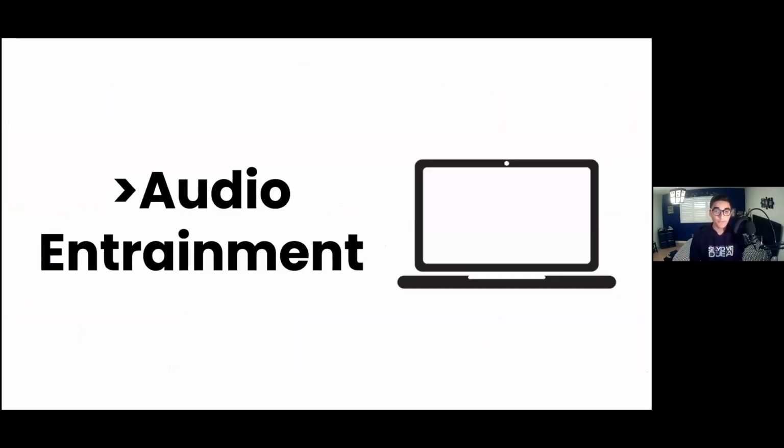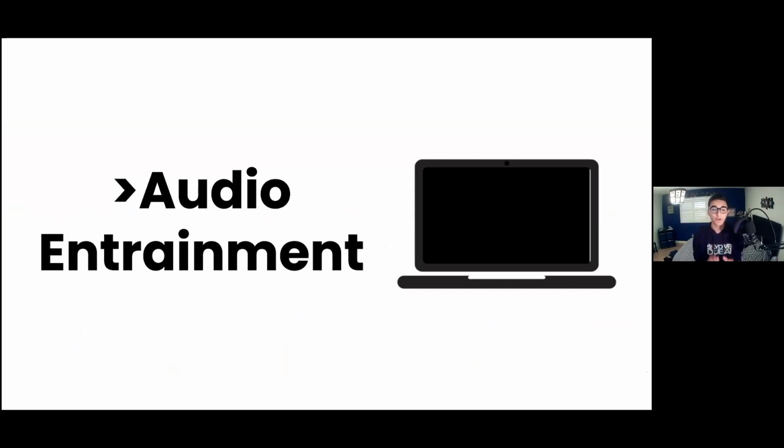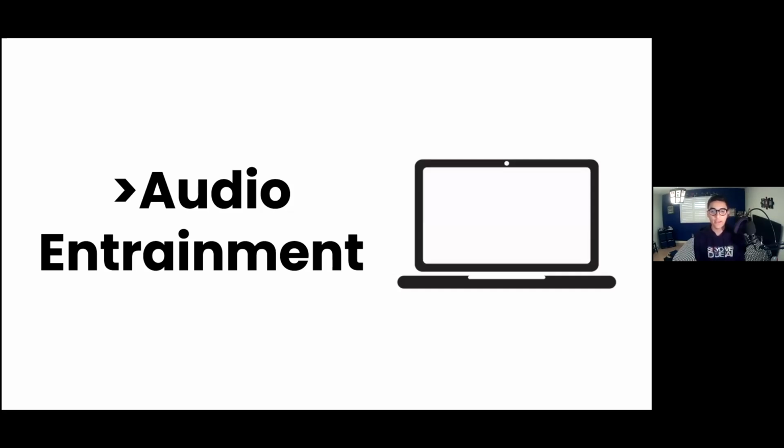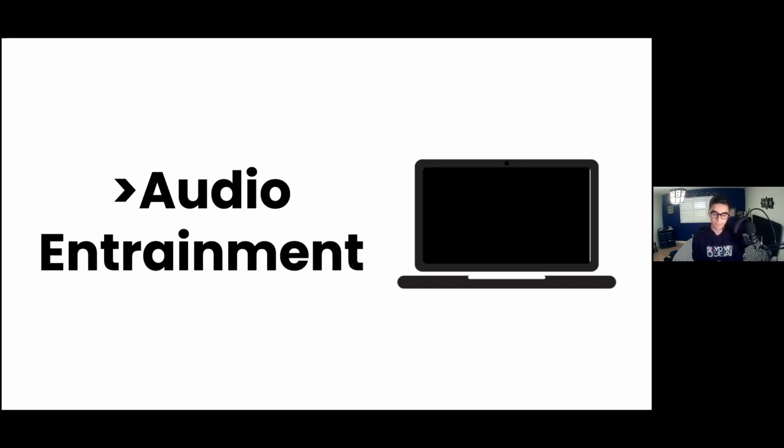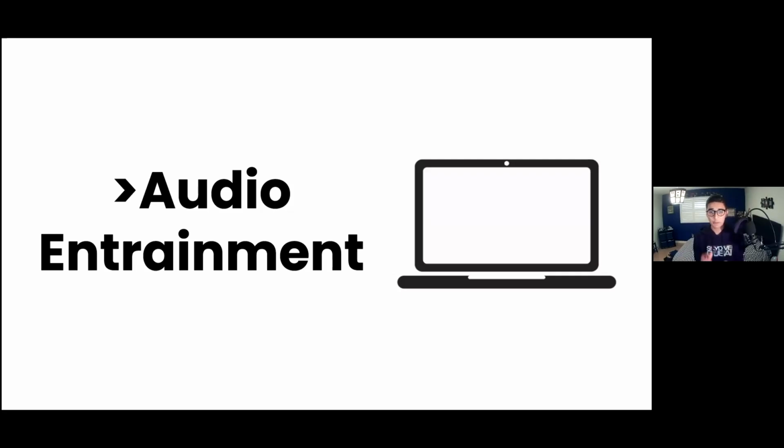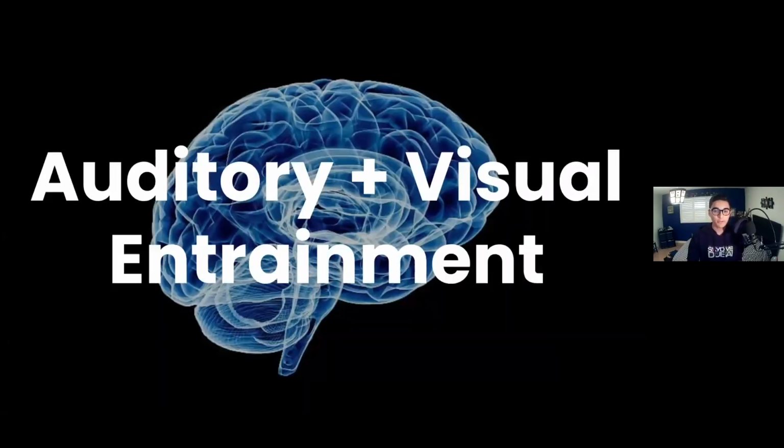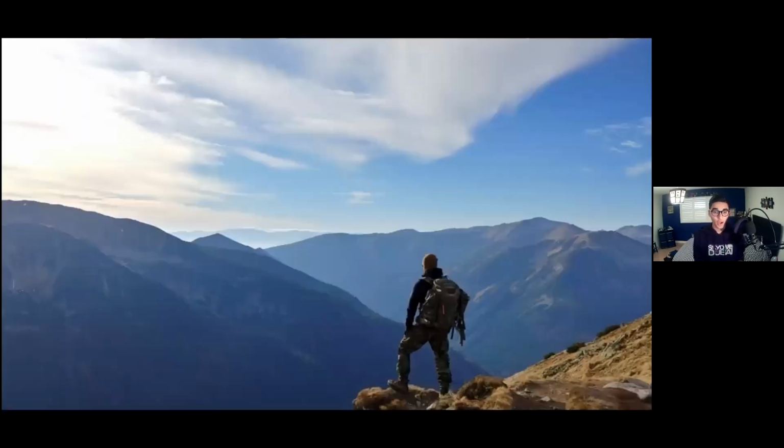Now, in terms of the visual stimuli, the imbalance in brain cell activity would be caused by exposure to low frequency flashing of a relatively bright light. The concept of visual stimuli is much more drastic and effective compared to other audio entrainment stimulations. The light would basically flash at the exact frequency at which you would like to alter your brain at. Now, both of these forms of entrainment are great. However, together, they are unstoppable.